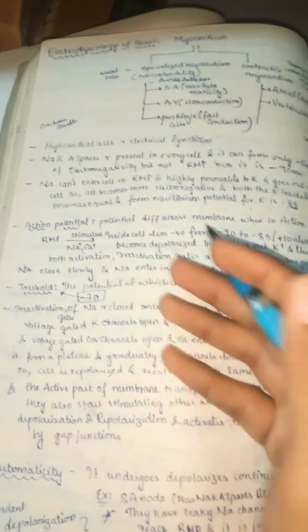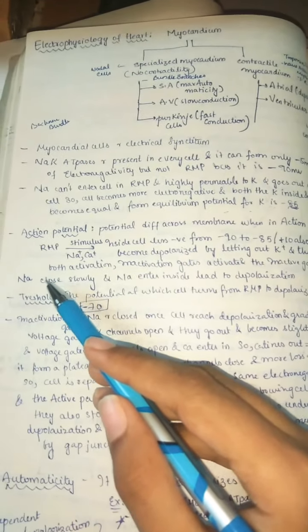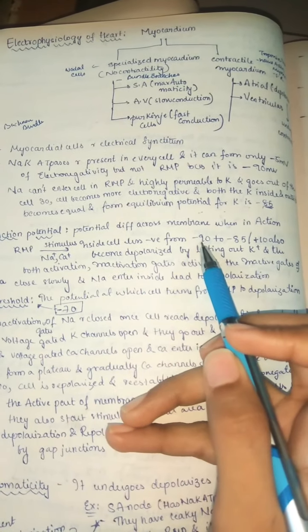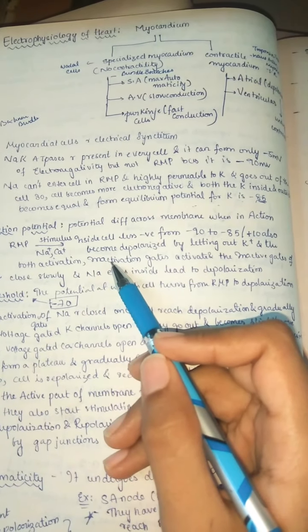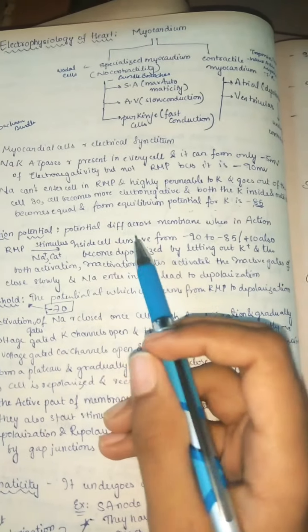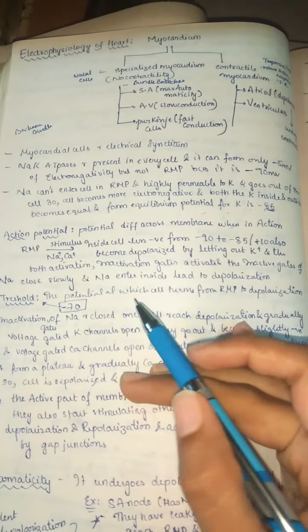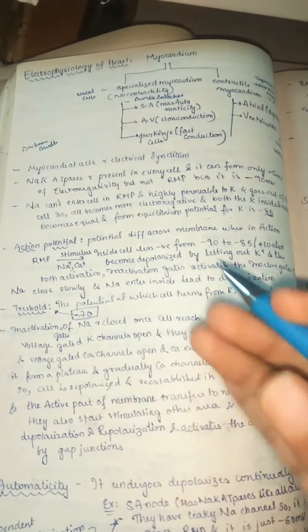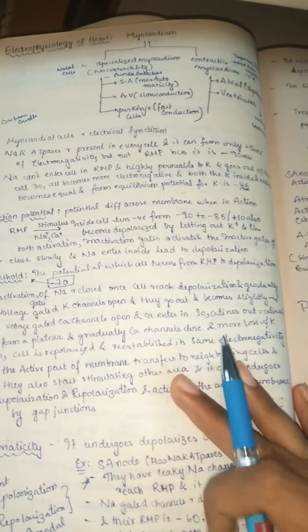An action potential is nothing but the potential difference across the membrane when in action. So the RMP, with the help of sodium and calcium, gets a stimulus inside the cell. It becomes less negative, moving from minus 90 to minus 85, and then by letting out potassium the cell begins to depolarize. Both the activation and inactivation gates get activated, and the inactivation gates of sodium close slowly, and sodium enters inside, leading to depolarization. You can understand sodium is positively charged. This we already discussed in skeletal muscle, and once again we'll revise it so you can understand it clearly.